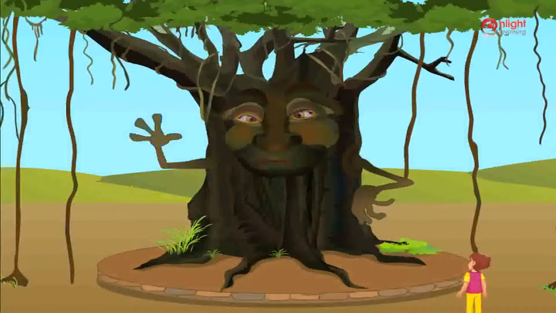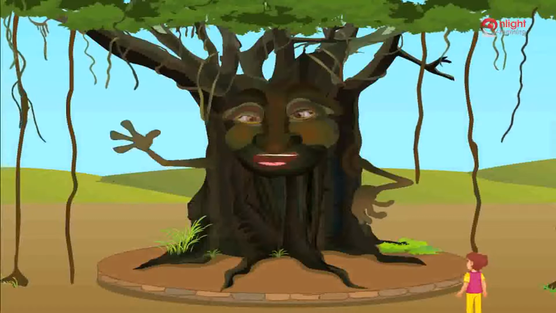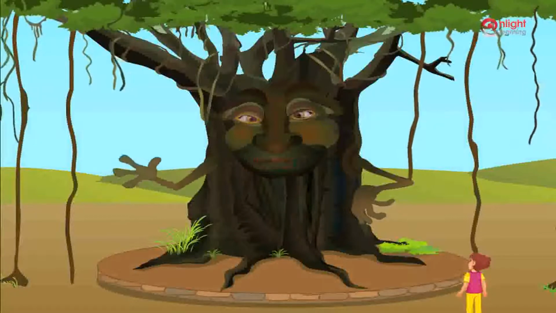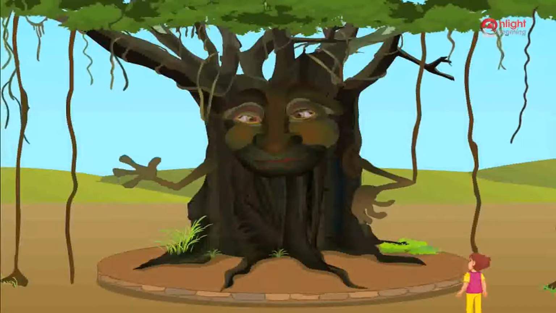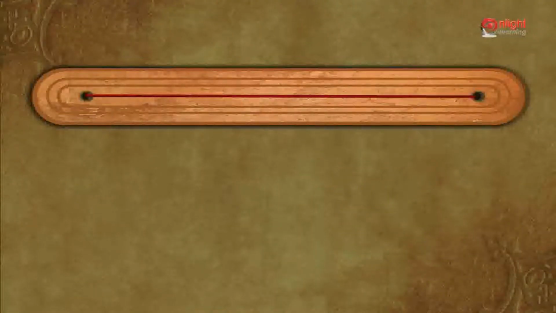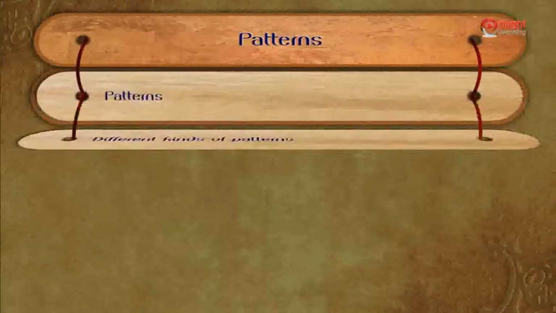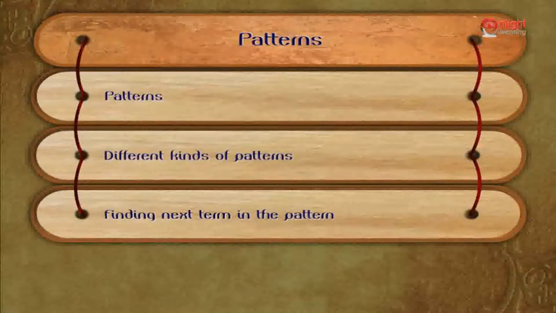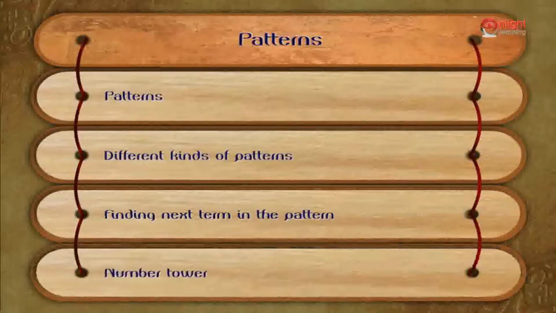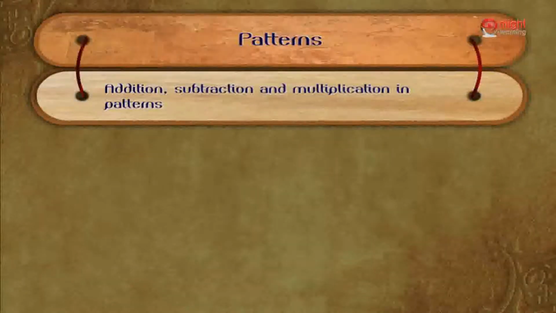The Pandavas and Kauravas couldn't figure out what the pattern was, and so they went to Guru Dronacharya to seek his help. Today we shall learn about patterns, different kinds of patterns, finding next term in the pattern, number tower, addition, subtraction, and multiplication in patterns.